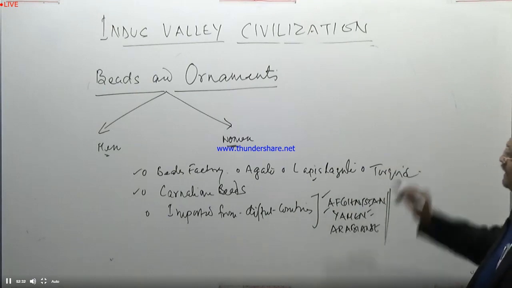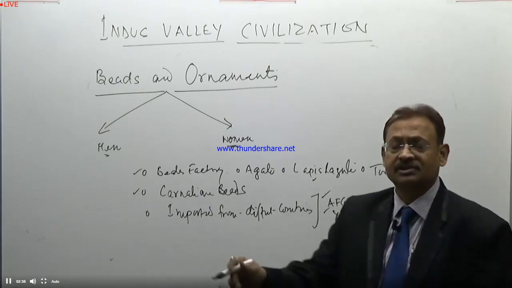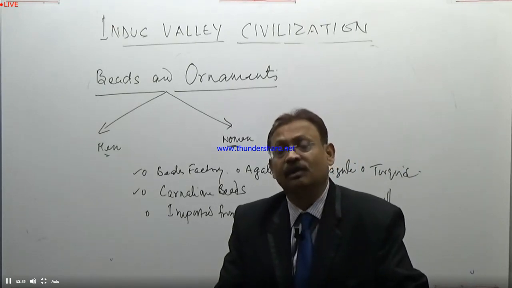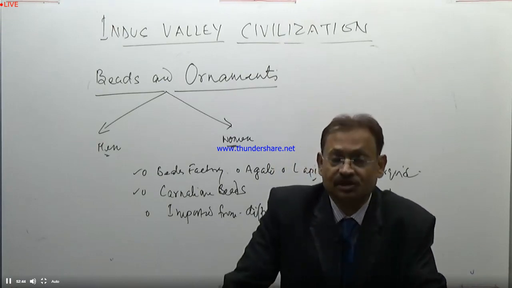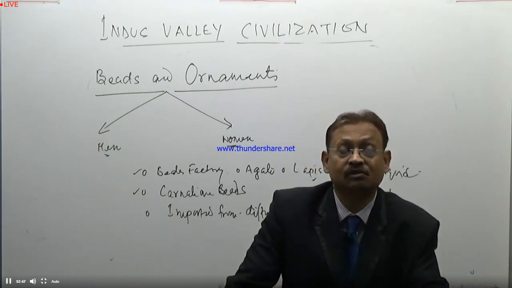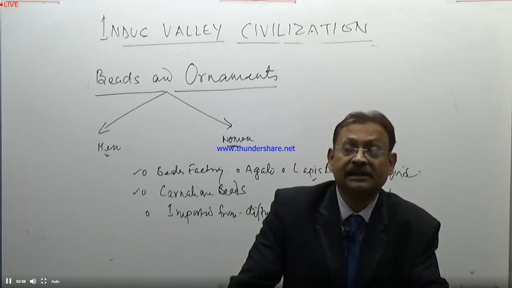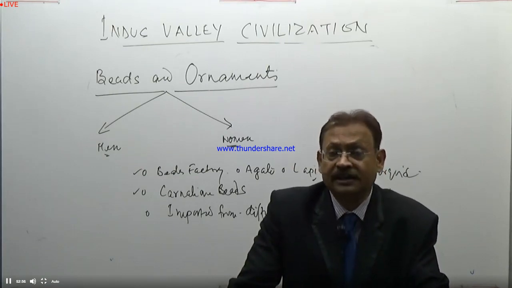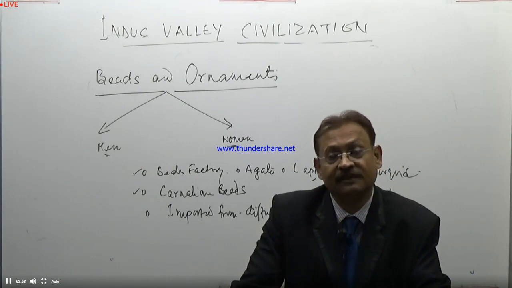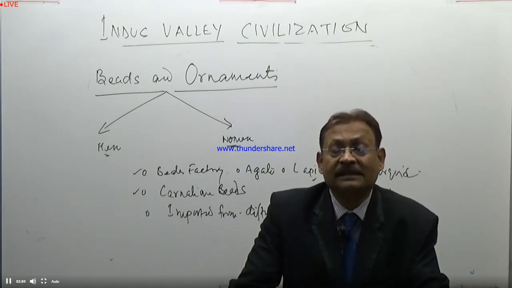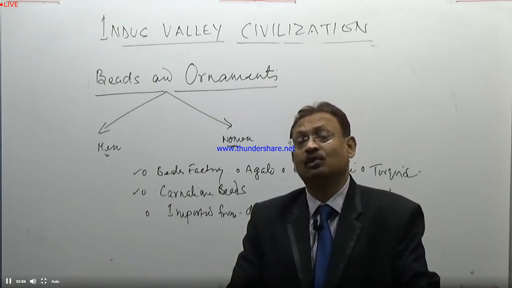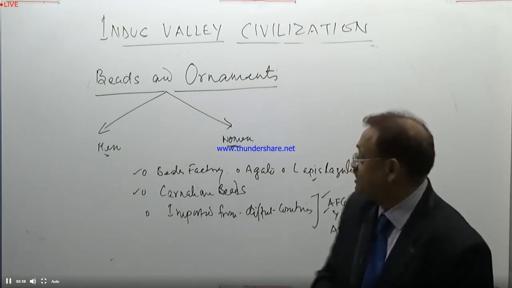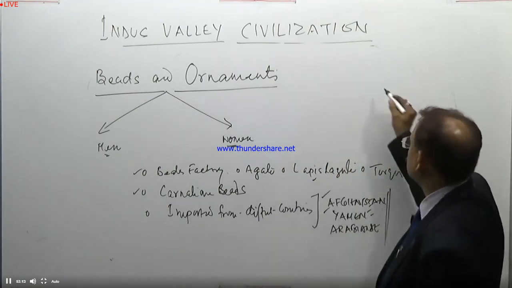These beads were sometimes artificially prepared or sometimes imported. Some of the beads were semi-precious stones, like lapis lazuli, firoza, which people used. Carnelian beads, again agate also. We discovered many more findings in connection with the Indus Valley people. People extensively used these beads for decoration purposes. The sole objective of these beads was what? For decoration purposes.